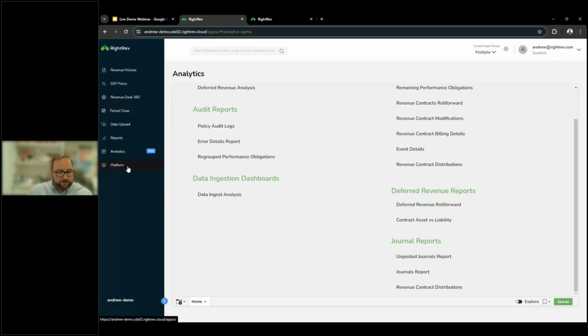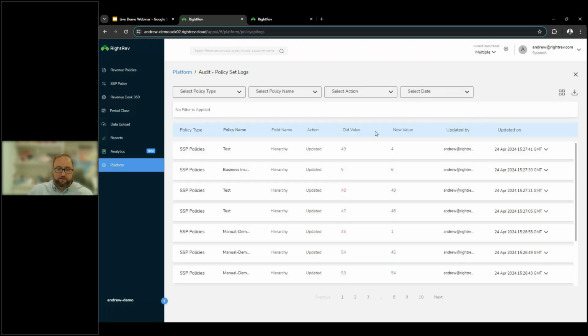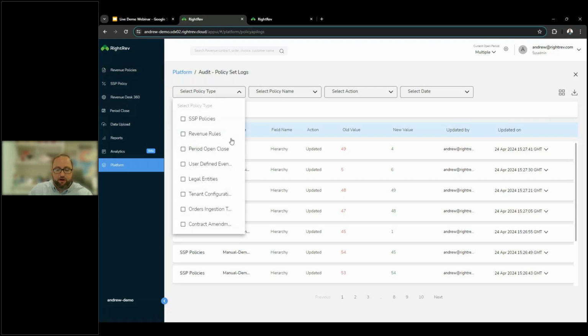And then as far as additional reporting items, the last thing I wanted to touch on is the audit logs. So being ASC 606 compliant and IFRS 15 compliant, we need to be able to track the history and the hierarchy of what's happening on all of our policies. So everything we looked at from a revenue policy and SSP policy standpoint, all of those changes and all of the creation of everything that's taking place is tracked within our audit logs here. So it gives us the ability to provide auditors what they may need there.